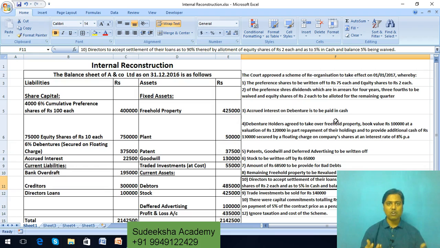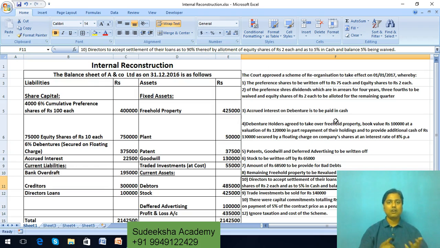It is in the nature of a nominal account. That means all losses and expenditures will be debited to the capital reduction account, and all incomes and gains will be credited to the capital reduction account. So whatever contributions are made by the shareholders, debenture holders, sundry creditors and other creditors will be credited to the capital reduction account, and that amount will be utilized for wiping out all these losses.